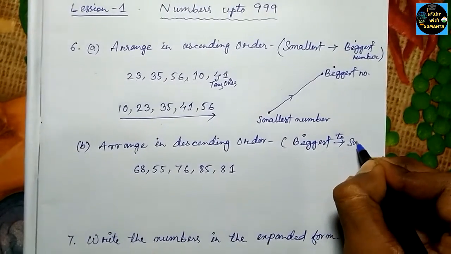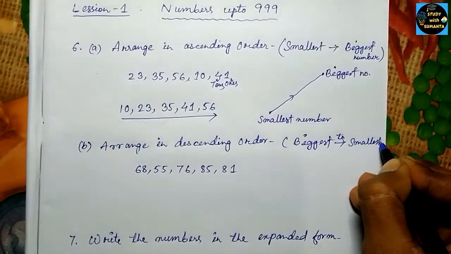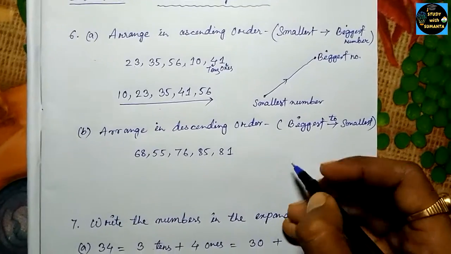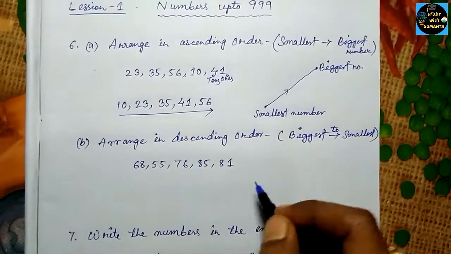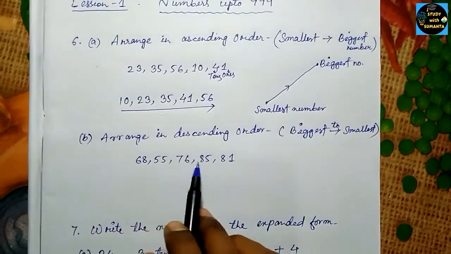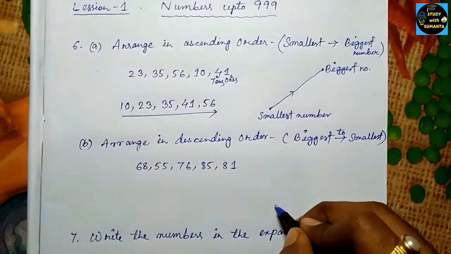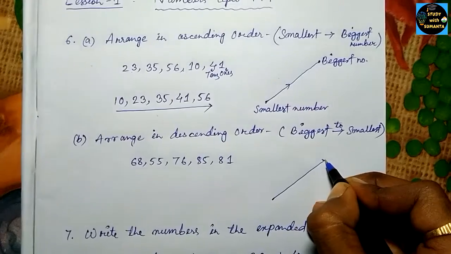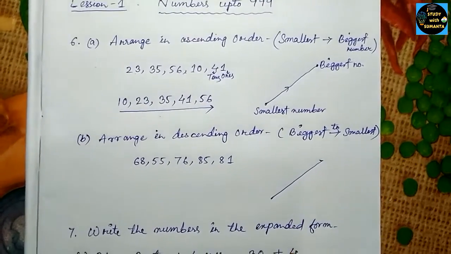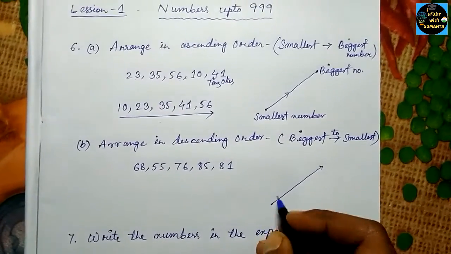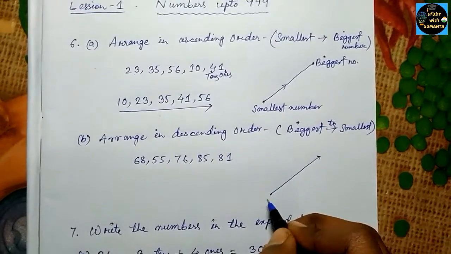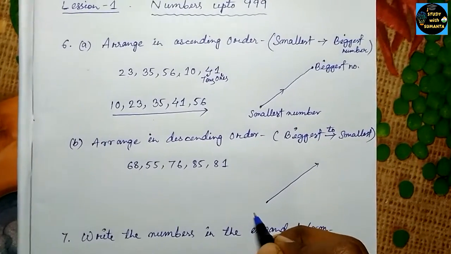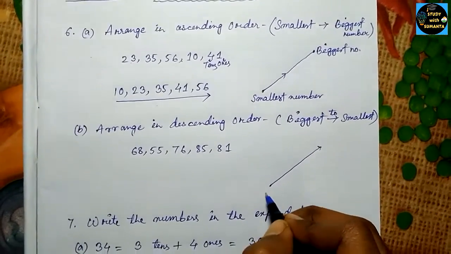So we have to see these numbers, and gradually you have to write from the biggest number to the smallest number.